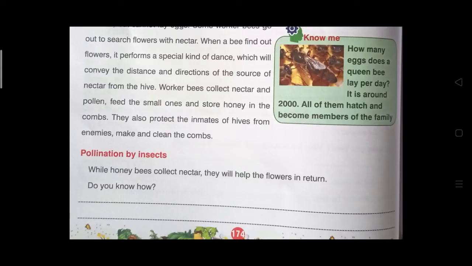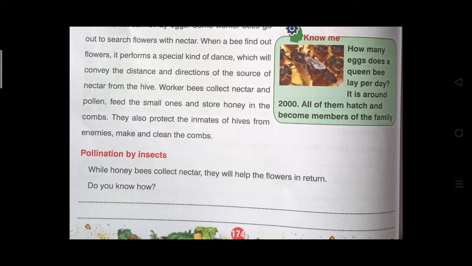How many eggs does a queen bee lay per day? It is around 2000 eggs. See, it lays around 2000 eggs per day. All of them hatch and become members of the family.